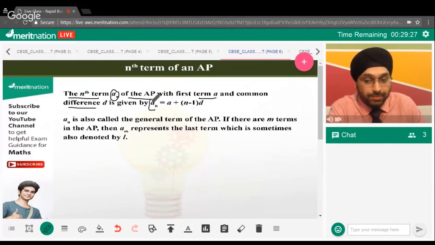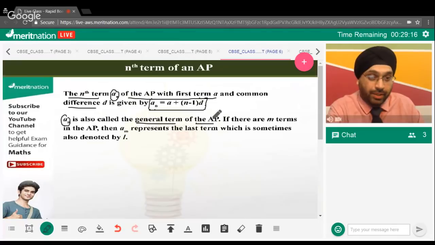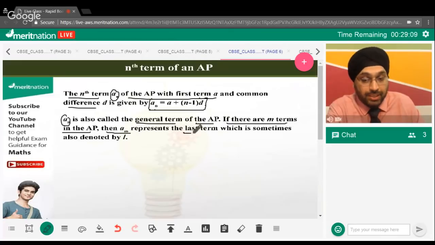I hope you guys are well aware of this formula. Now, guys, an is also known as the general term of an AP. Why? Because the value of n can be anything. And if there are m terms in an AP, then am represents the last term. Let's say we have a series with 6 terms in AP. If I find a6, that will be the last term of the AP. That's the meaning of the statement, which is sometimes also denoted by L.